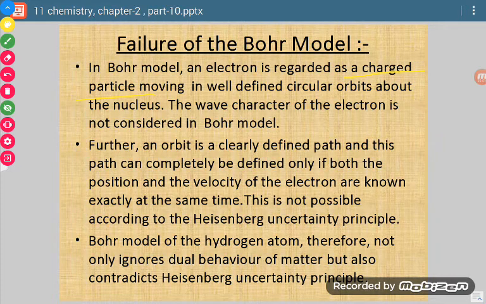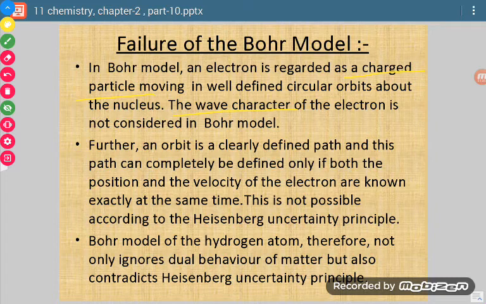Now if the circular orbit is well defined, then it means the wave character of the electron was not considered, because waves will not move in a circular orbit. Wave motion is something else. So one mistake was that the wave character of the electron was not at all considered in Bohr's model.